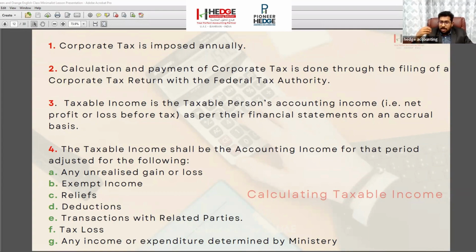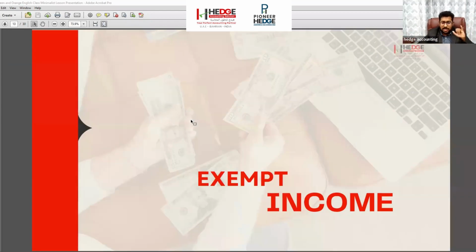So from the sales, we will adjust all the expenses. We will be making the deduction of all the expenses, the adjustment of the reliefs, the adjustment of the exempt income, and the adjustment of the related party transactions. But how much is to be deducted, and which ones are to be deducted, is defined separately, and that we will discuss further. First, we will discuss the adjustments, mainly the adjustment regarding exempt income.